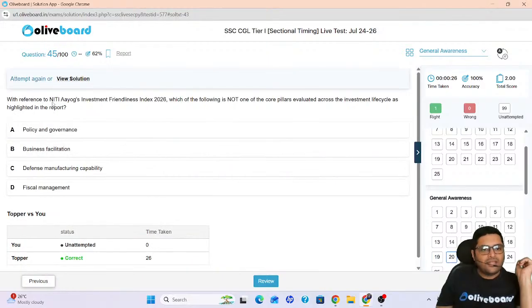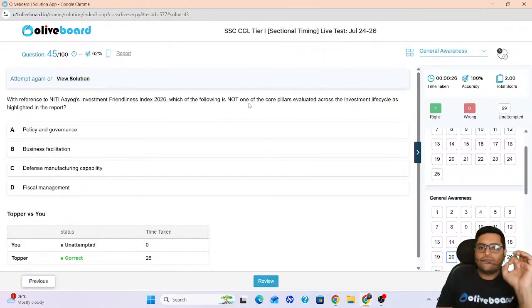Next, with reference to Niti Aayog's Investment Friendliness Index 2026. Now the question can come again in a twisted form. Who releases the Investment Friendliness Index? Correct? So please be careful. Whenever you're studying GK or for that matter any subject, please try to frame the questions in your mind. Which type of questions can be framed from this? Like that, you will expand your zone of influence.